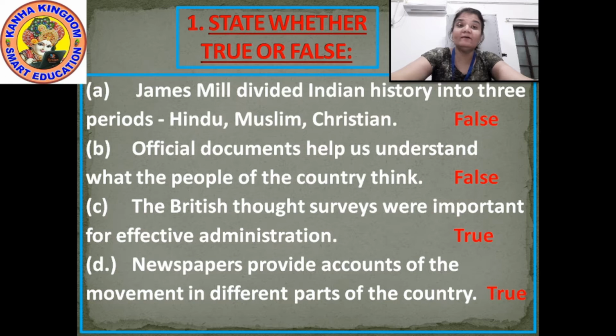The answer is false. But what is true? If this is false, you should know what is true. James Mill divided Indian history into 3 periods, yes, that is true. But Hindu, Muslim, and Christian, no. He divided Indian history into Hindu, Muslim, and British. So this answer is false.